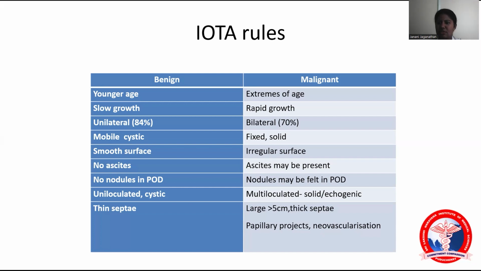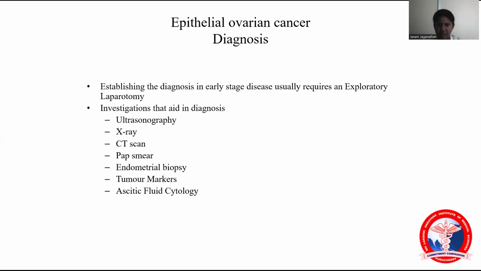And papillary projections will also be there. Color Doppler will show the neovascularization. So diagnosis: usually there is no screening method for ovarian carcinoma. Usually the diagnosis in the early stage always requires a laparotomy. Investigations that can aid in diagnosis can be ultrasound and X-ray to look for any metastasis, pulmonary metastasis.